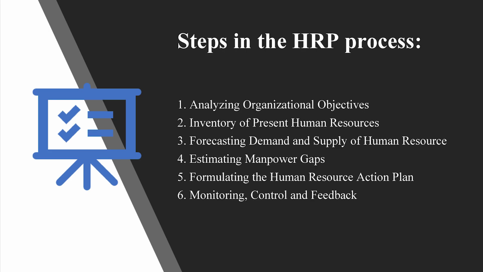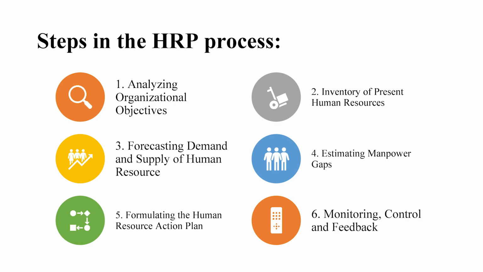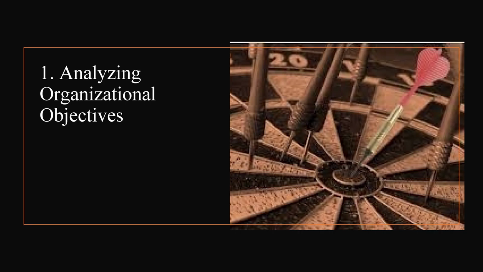Now coming to the next slide about steps involved in human resource planning. There are a few steps an organization needs to follow for effective human resource planning. So basically there are 6 steps in human resource planning. The first step is analyzing organizational objectives.